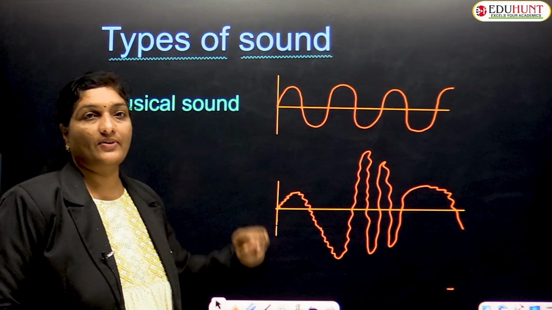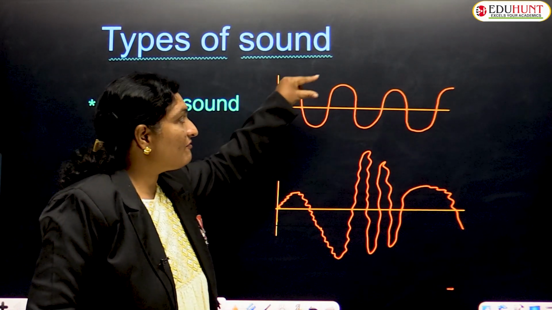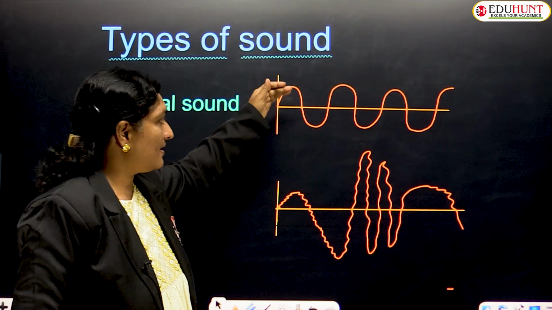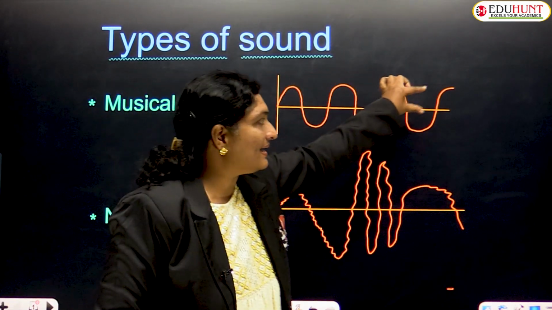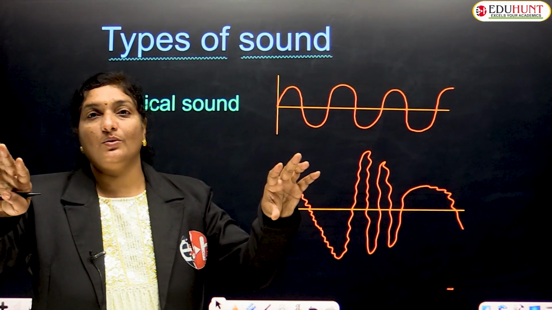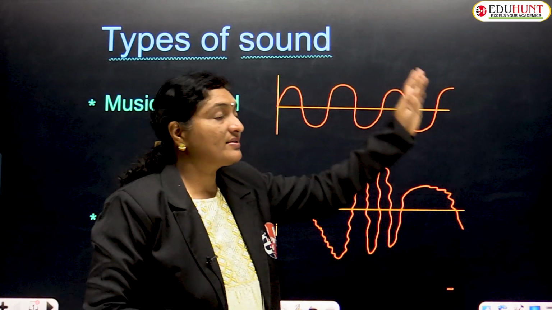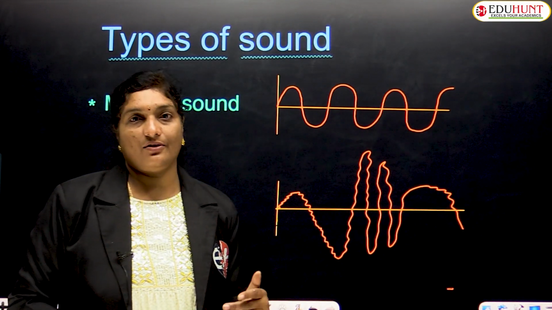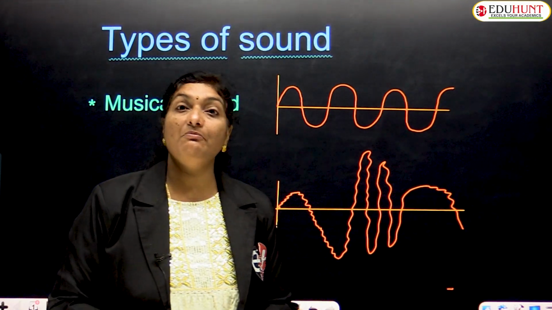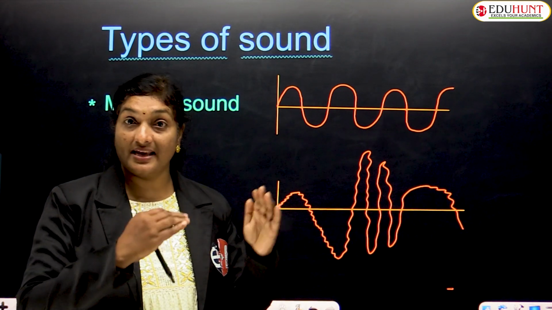If you observe the first figure, every wave, either a crest or a trough, maintains the same amplitude, and these waves are repeated at regular intervals of time. That means they maintain the same frequency and the same amplitude.